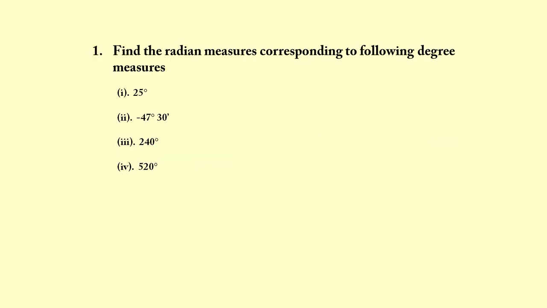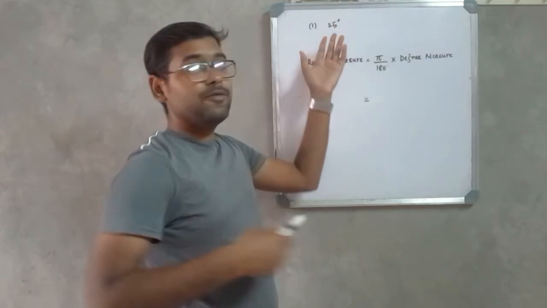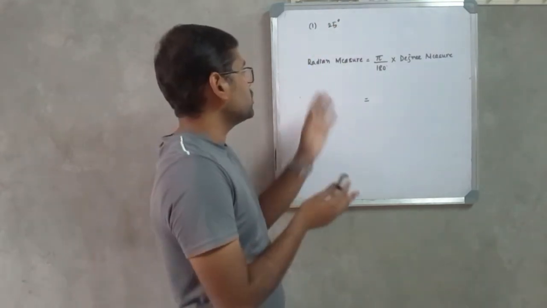Guys, let us begin with question number 1, which is: find the radian measures corresponding to the following degree measures. First, 25 degrees; second, minus 47 degrees 30 minutes; third, 240 degrees; and fourth, 520 degrees. Guys, in this question, they have given us the angle in degree measure and we need to convert that angle into radian measure. So we can do it by using this simple formula.